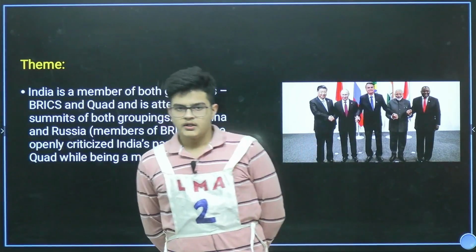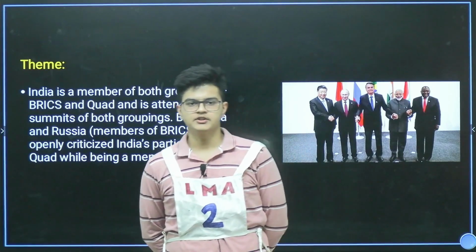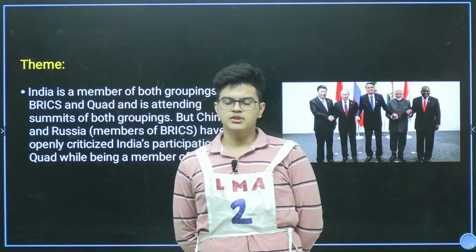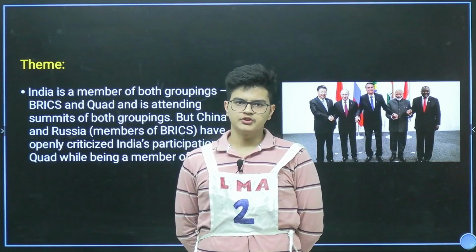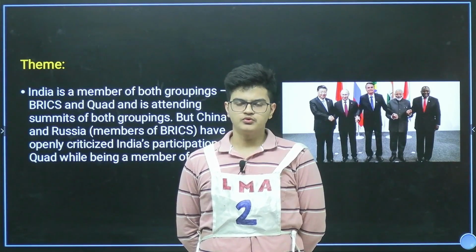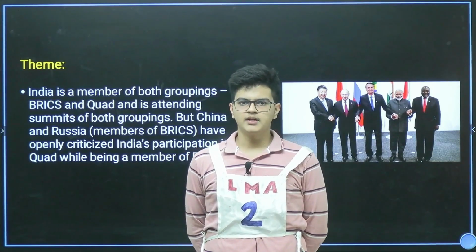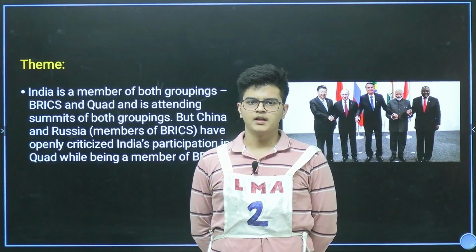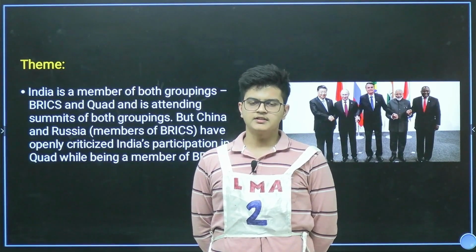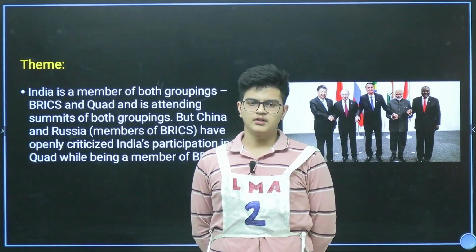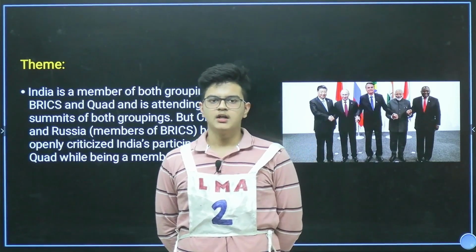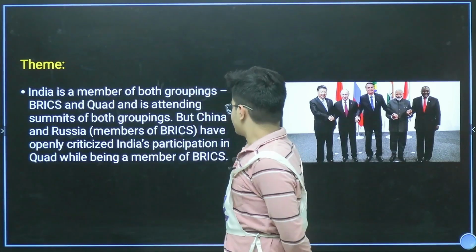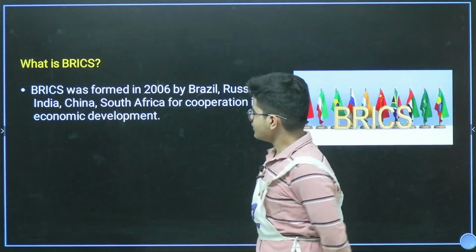So currently India is part of both BRICS and Quad, and both groups are very essential and very useful, and they provide many grounds that are useful to India. And different countries like Russia and China have some problems with India joining both the groups, Quad and BRICS. Let's move forward. So what is BRICS?